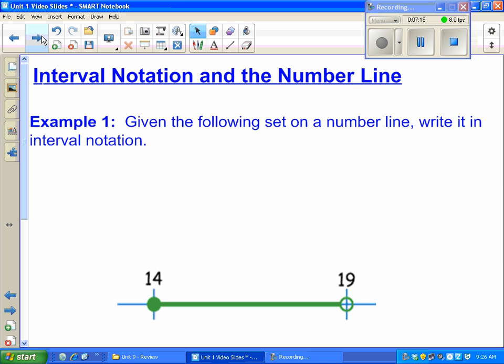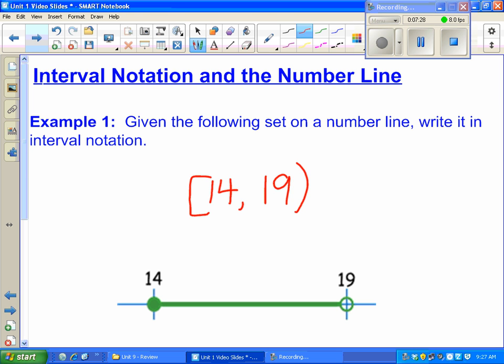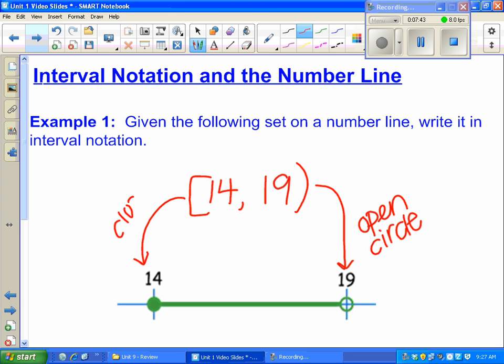Sometimes you want to relate your interval notation on the number line as well. So this is showing us on the number line that 14 is included, and it's going up to 19, which is not included. So it's important to know that when you're not including something on a number line, it's an open circle. So like an open circle and a parentheses mean sort of the same thing, just in a different situation. And a bracket is what we would use for a closed circle, or like a circle that's colored in.